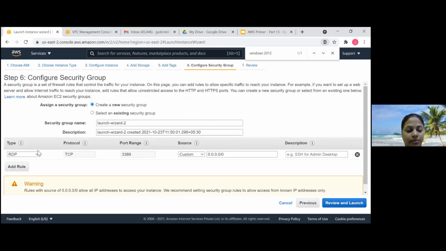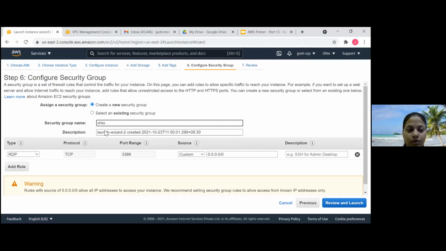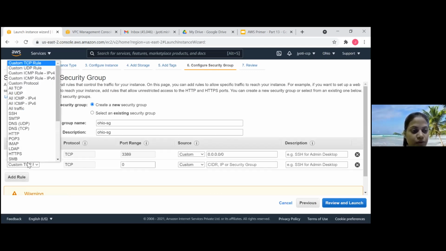Here, see, for RDP, we already have it. In which region are we right now? Okay, Ohio, SG. Okay. One more rule I need to add. It would be for ICMP, which is to ping any system.